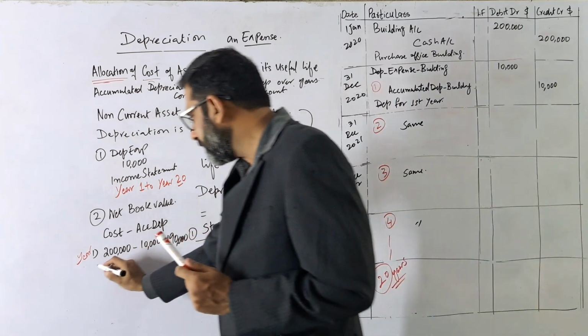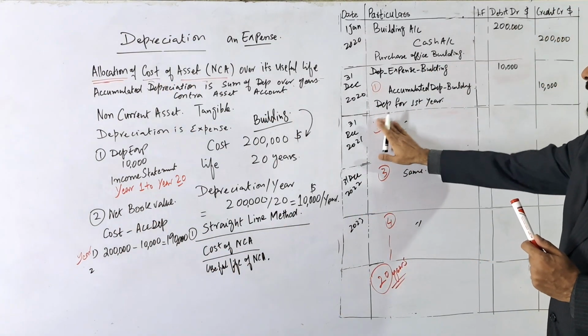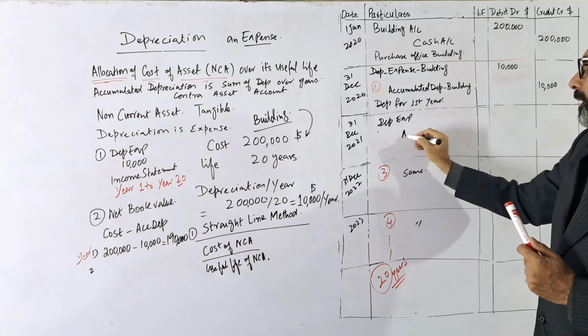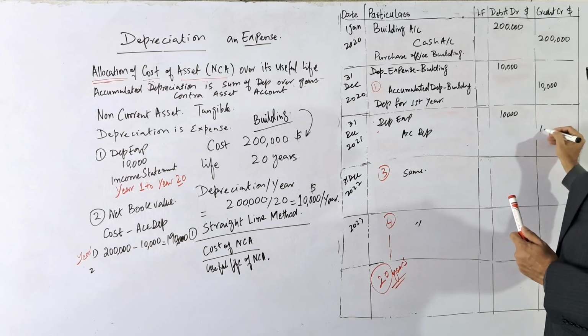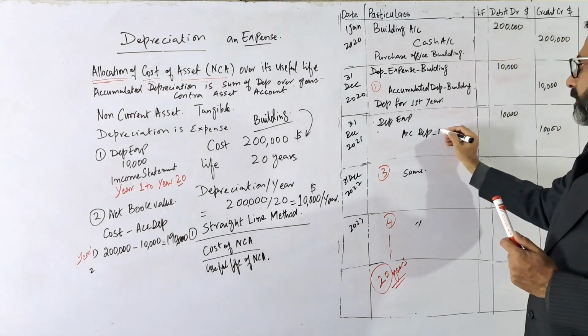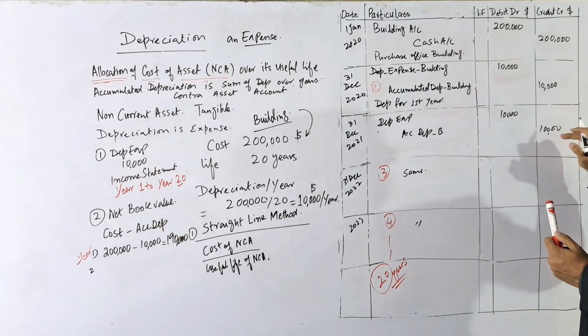For year 2, when the year ends, next year again we will make the same entry. So the depreciation expense and accumulated depreciation, the same entry, 10,000, 10,000. Now the depreciation of the building has how much balance? 10,000 for the last year, 10,000 for this year.